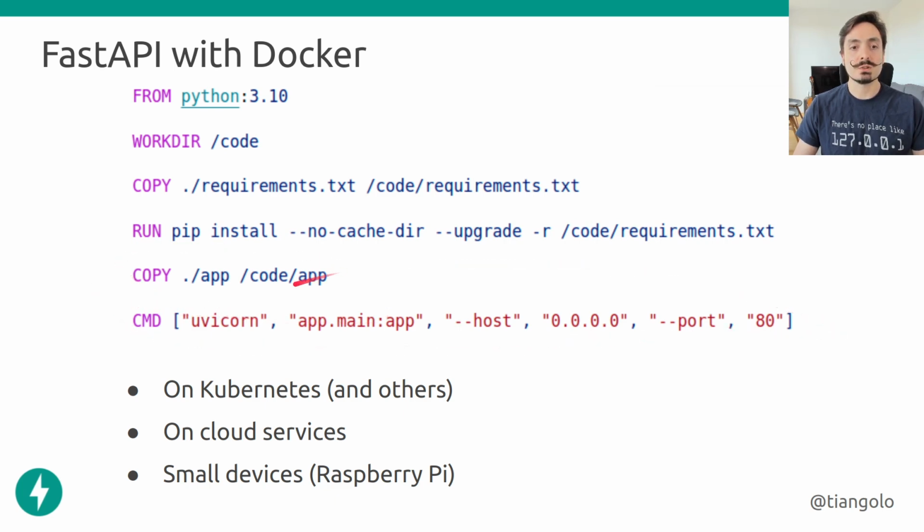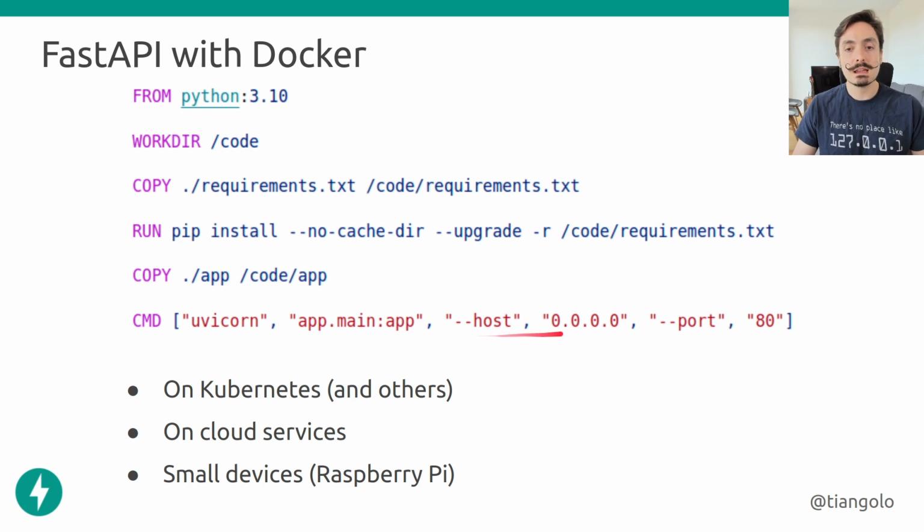start the application. So we are telling it, hey, I want you to run Uvicorn. Uvicorn is the server, as I was telling you, that will run our FastAPI application. And we are telling it, hey, run the Python package app. So this refers to this app. And inside of that, the Python module main. So this will refer to a file main.py. And then inside of that, find the object app. And the object app is the same app that we were creating with FastAPI. So this is what this means.